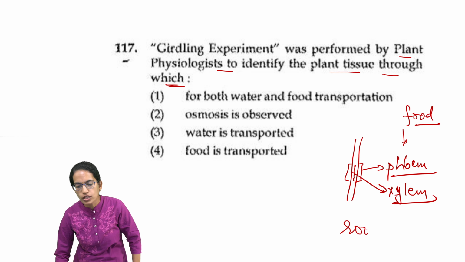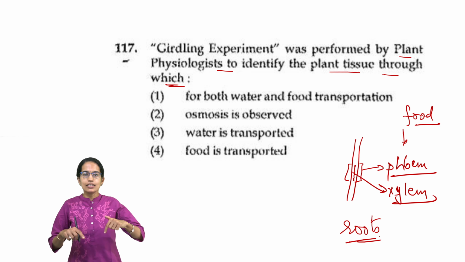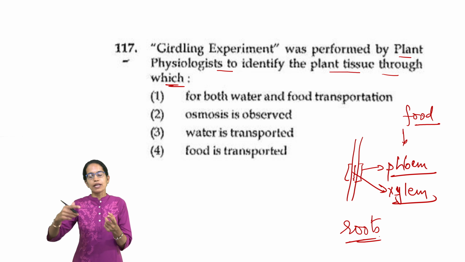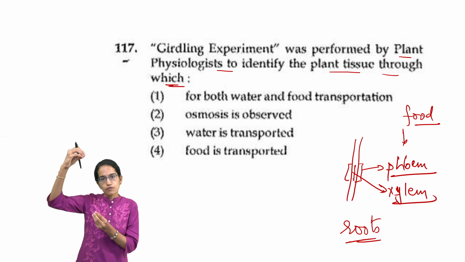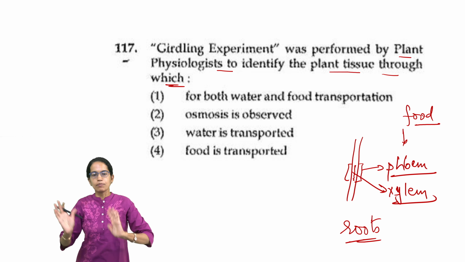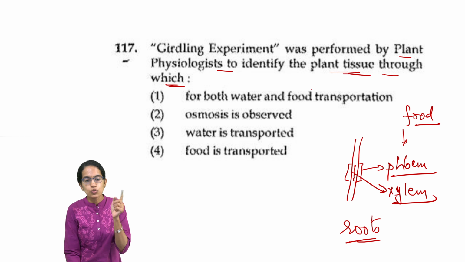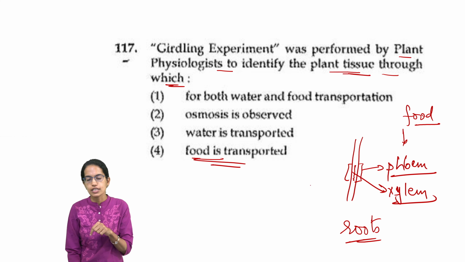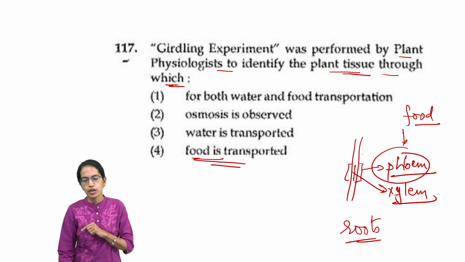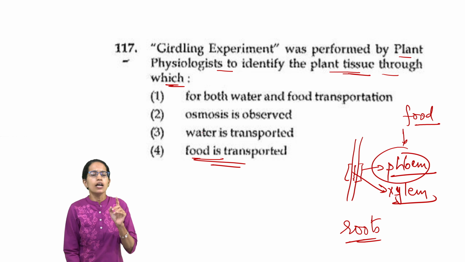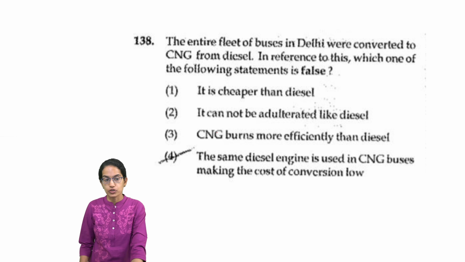First of all, the roots would die. As a result of dying roots, the ascent of sap would be affected and finally the plant would die. So, we identify phloem as the tissue that transports food, while the xylem still remains. A very important kind of question which was asked.